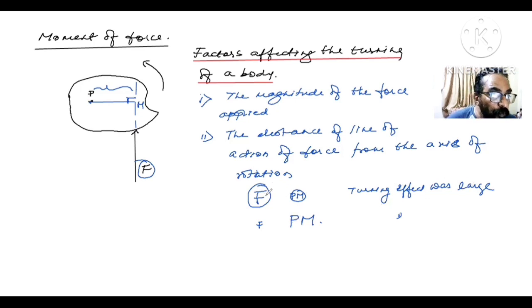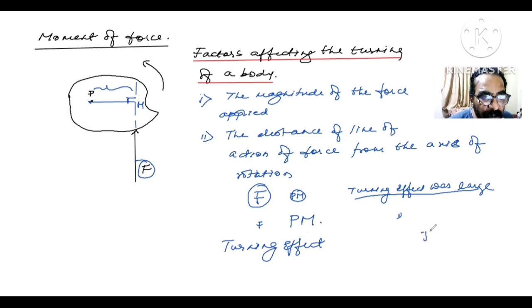So whenever a physical quantity depends upon two such factors, if one is big and the other one is small, still the physical quantity is more. Or if one is small and the other one is big, still the physical quantity is more. Either way, the physical quantity is going to be more. So we say that physical quantity can be measured as a product of the two. So this turning effect can be measured as F into PM, correct?